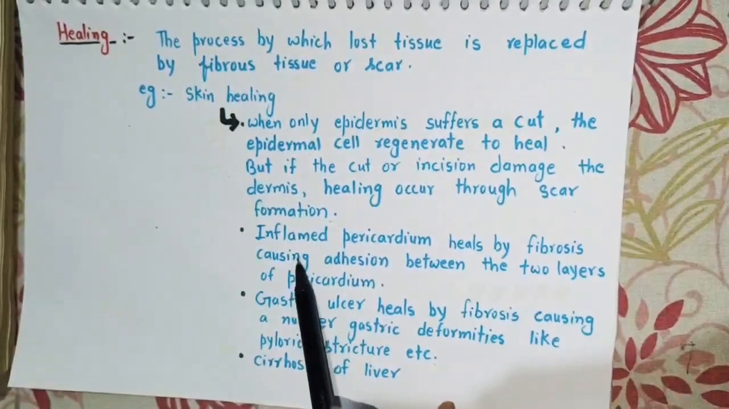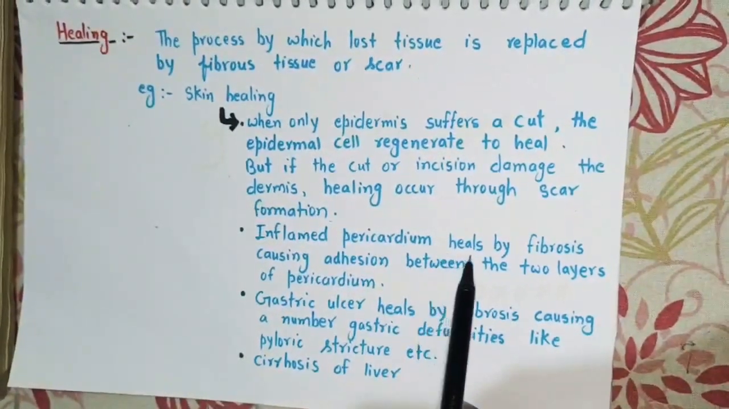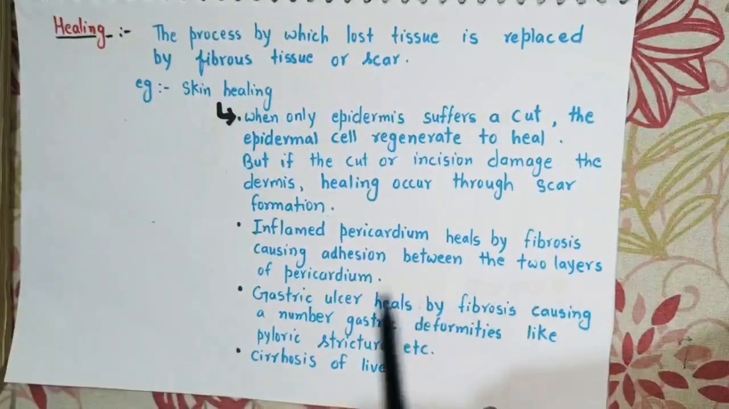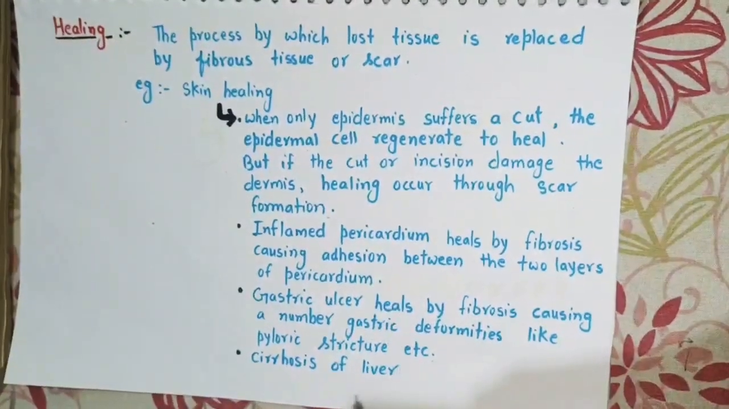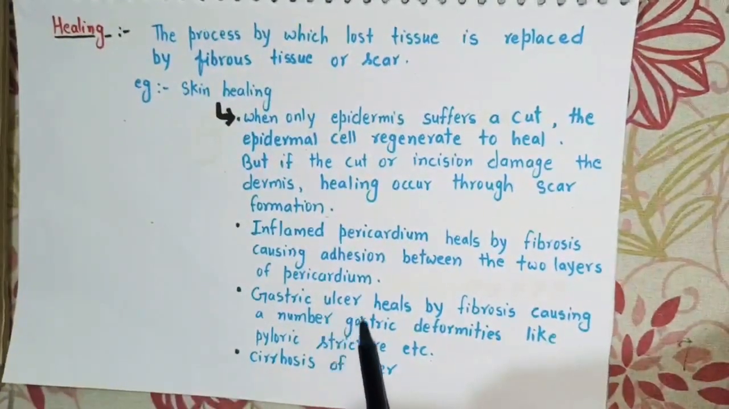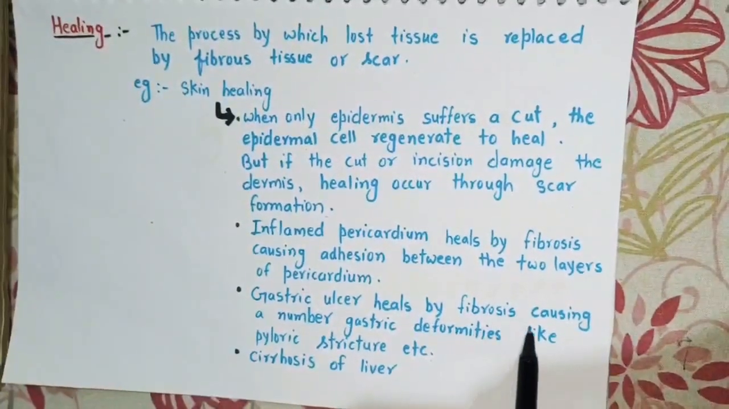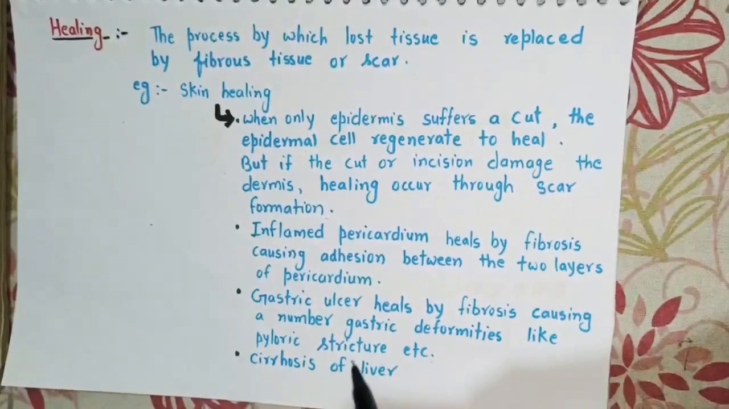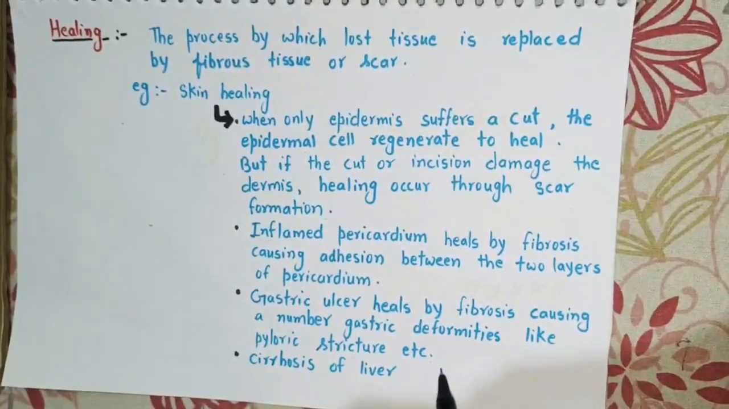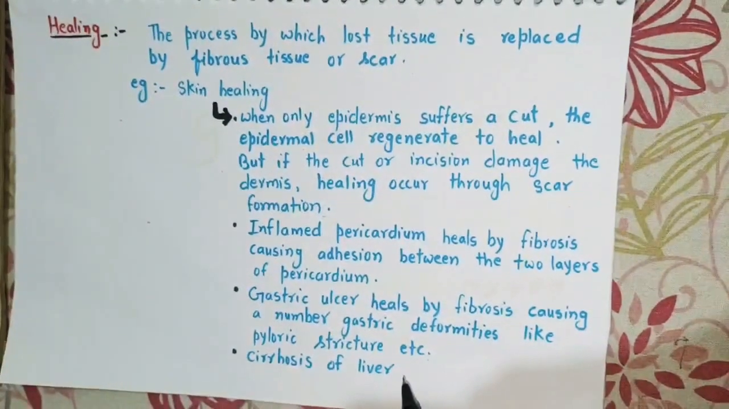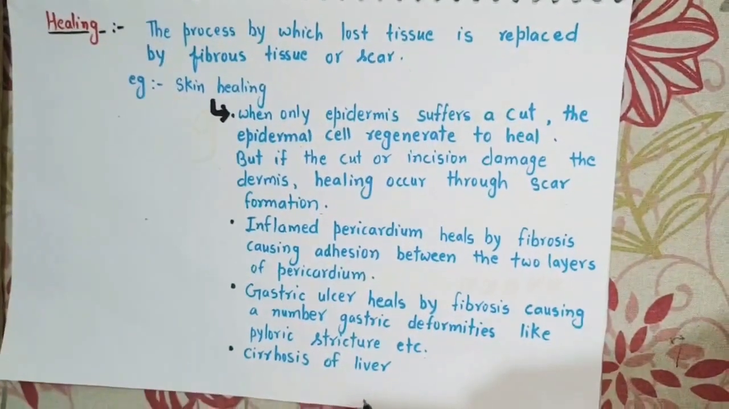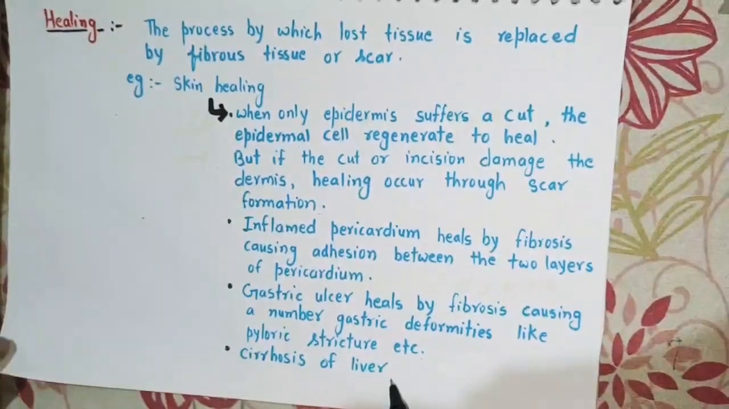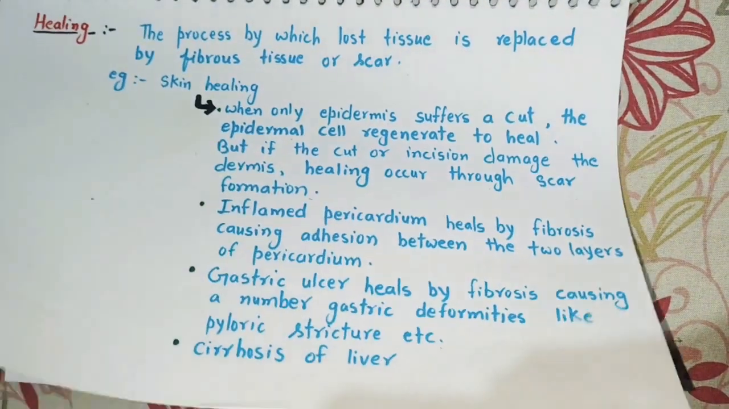Next example is inflamed pericardium heals by fibrosis causing adhesion between the two layers of pericardium. Next example is gastric ulcer heals by fibrosis causing a number of gastric deformities like pyloric stricture, etc. And the last example of healing is cirrhosis of liver, which will also lead to scar formation.